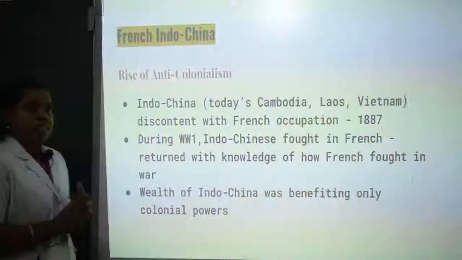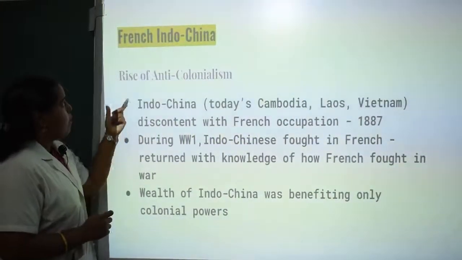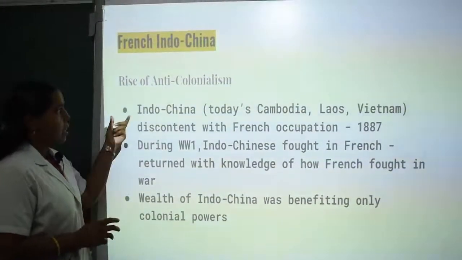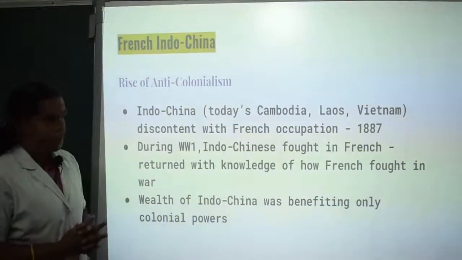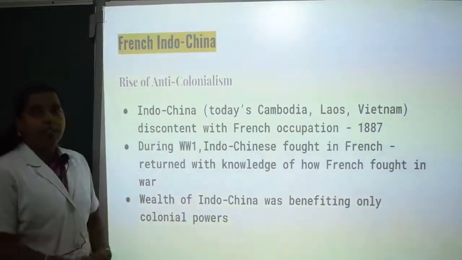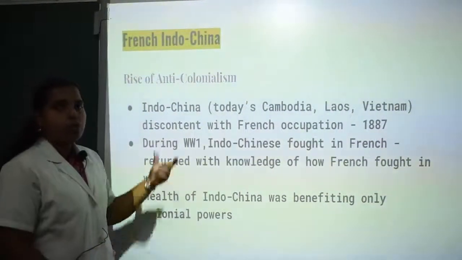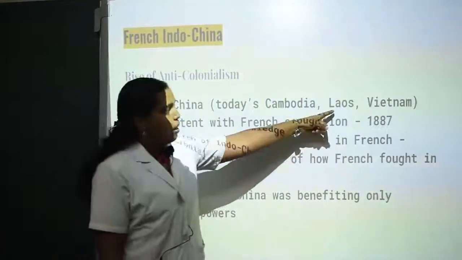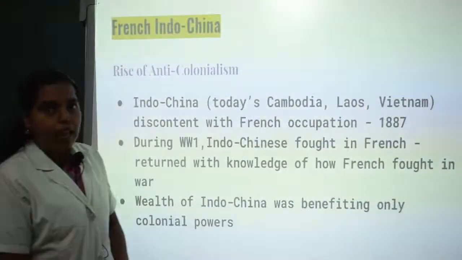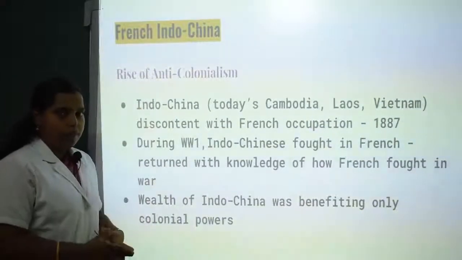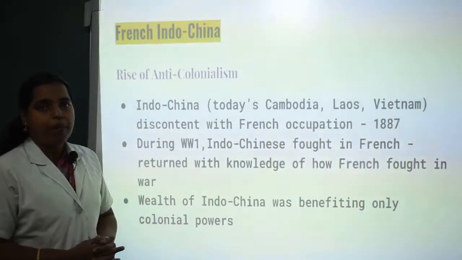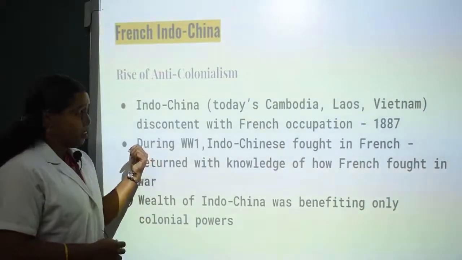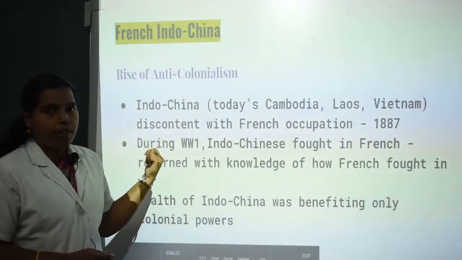Welcome. Today let's see the topic, subtopic French Indochina, in that rise of anti-colonialism. Here the French were occupying the Indochina regions, that is today's Cambodia, Laos and Vietnam, the areas known as Indochina. These areas were occupied by the French after World War I, and were under the control of France.